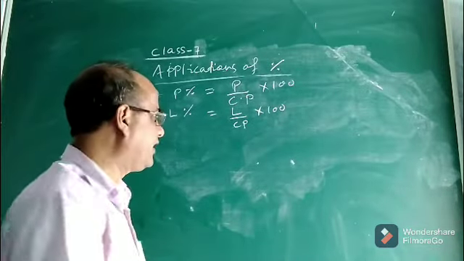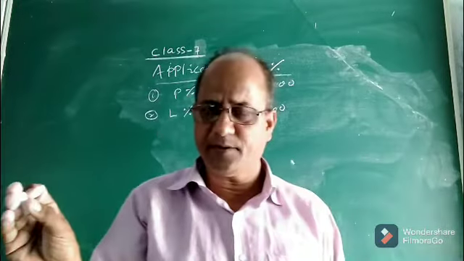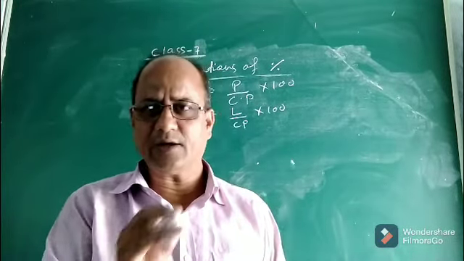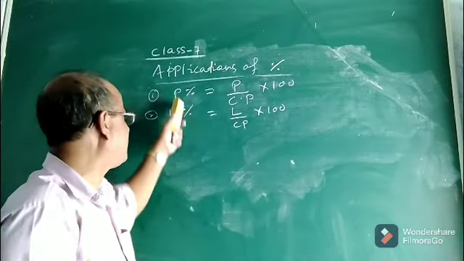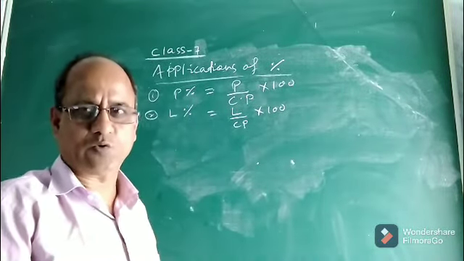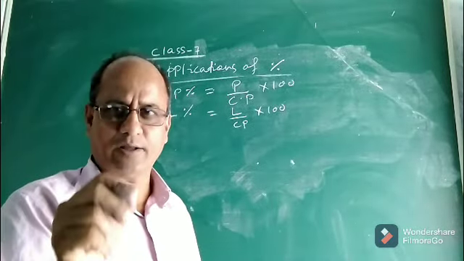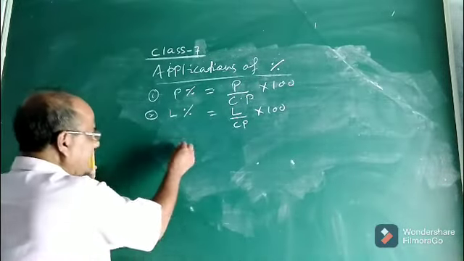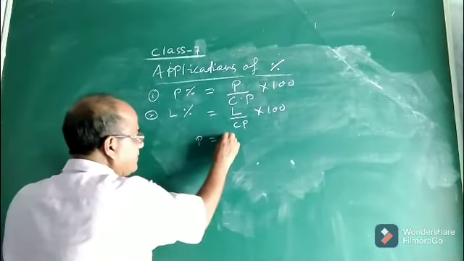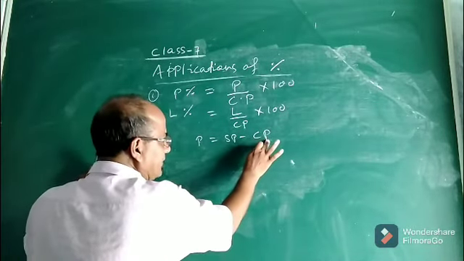Okay. Now children, I told you the formula for profit, it is Sp minus Cp. Similarly, I told you the formula for loss, it is Cp minus Sp. I told you the formula for profit percent and loss percent also. Now, we will discuss 4 new formulae, which we have never read. As I told you, profit equal to Sp minus Cp.